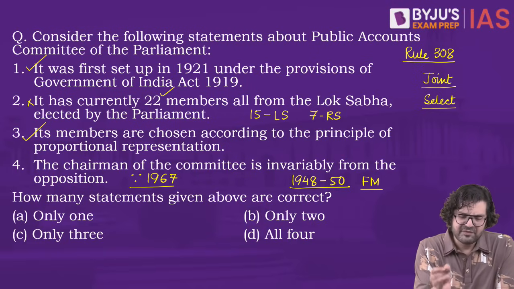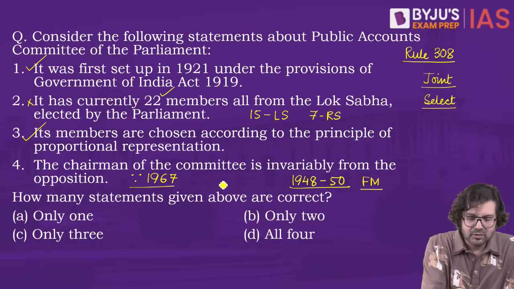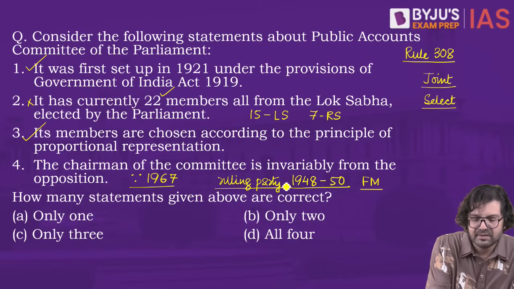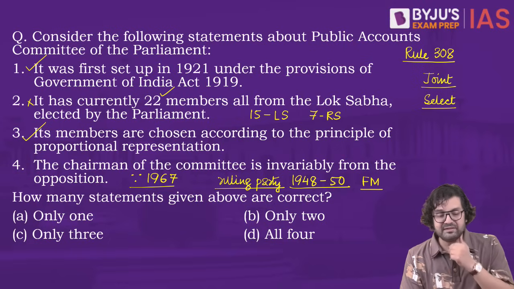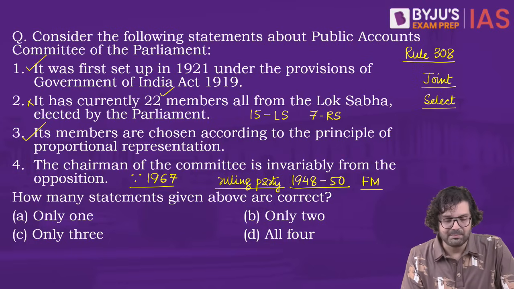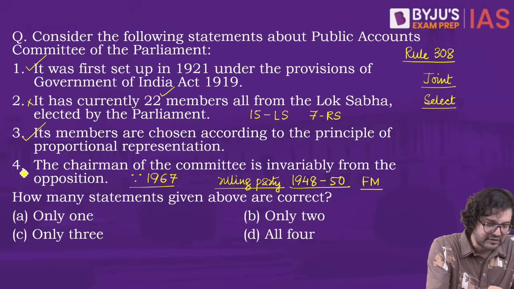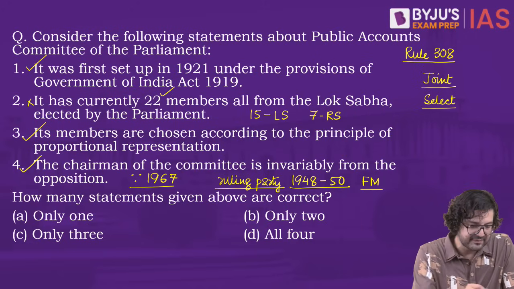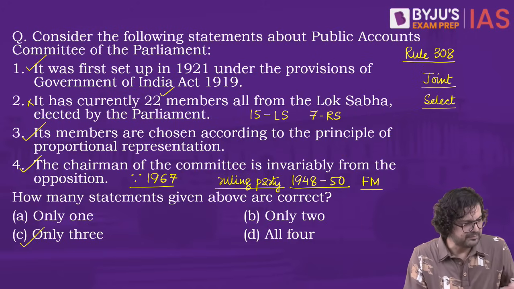Anyway, from 51 to 66, the ruling party MP used to be the chairperson, but thankfully better sense prevailed amongst our MPs, and now the chairman is always from the opposition party. So this is also correct. 1, 3 and 4, three statements are correct. Right answer is C, only 3.